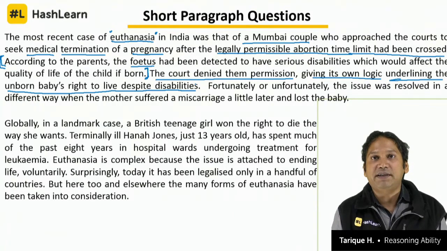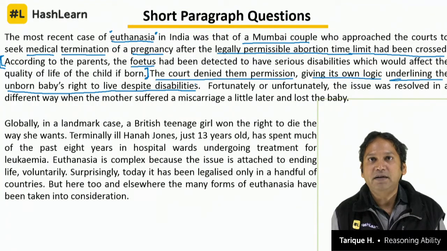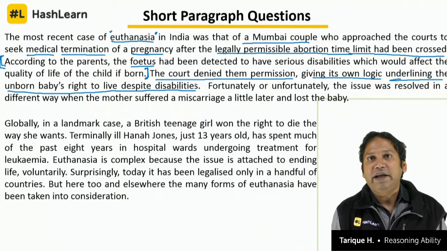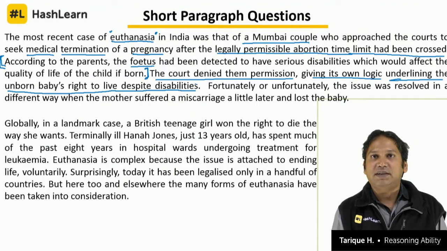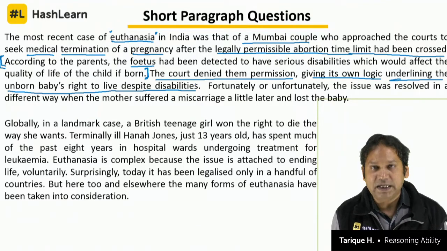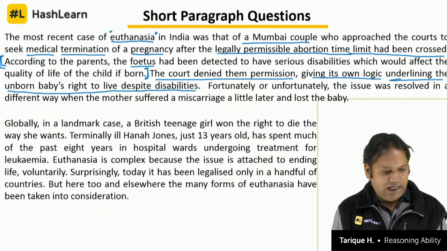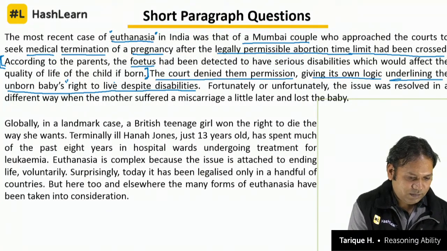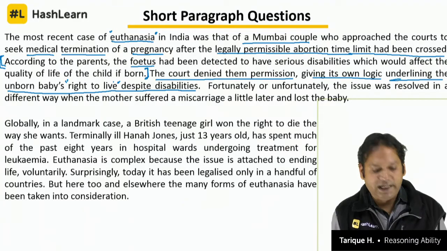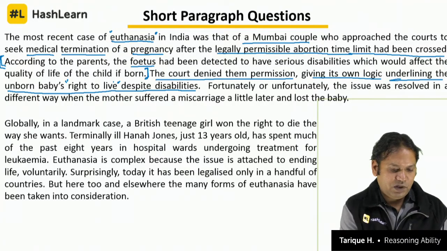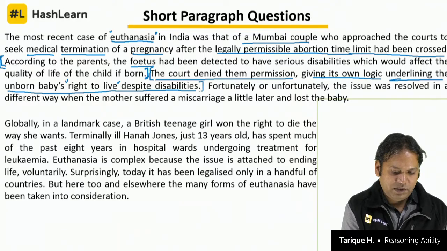There are ample and numerous instances for this across the world. One of the most famous being Helen Keller. Helen Keller was blind, deaf, and mute: she could not speak, she could not hear, she could not see. Yet she went on to become an inspiration for millions of people across the world. The court was right in its logic that there have been numerous examples where a person has lived a very meaningful, very high quality life despite disabilities. So the child has a right to live. So who are the parents to decide on behalf of the child? This was the court's logic, why they denied them the permission.